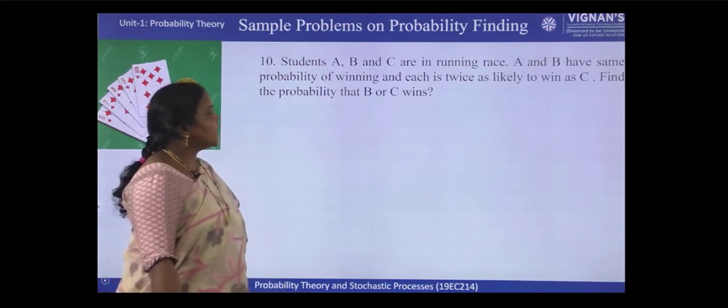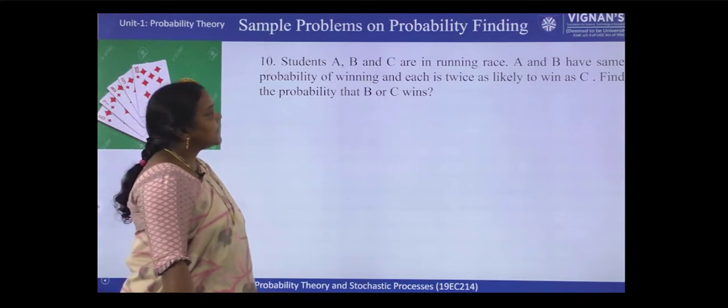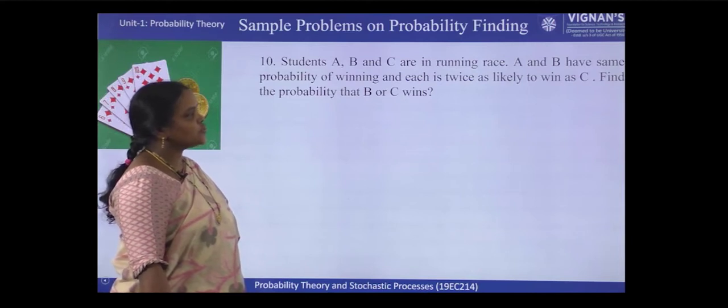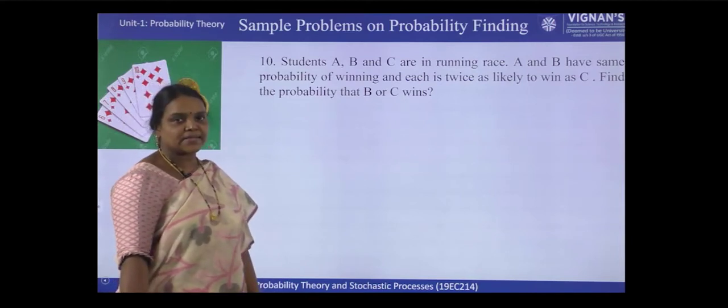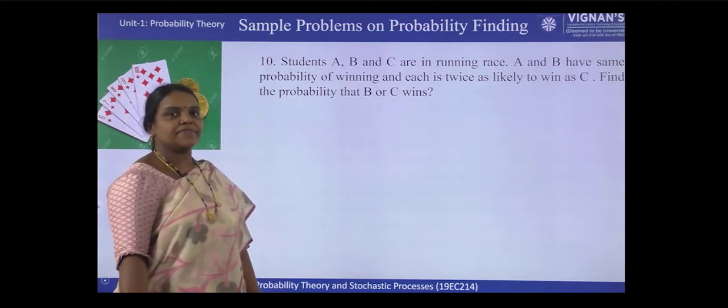Next one, students A, B and C are in a running race. A and B have the same probability of winning and each is twice as likely to win as C. Find the probability that B or C wins.